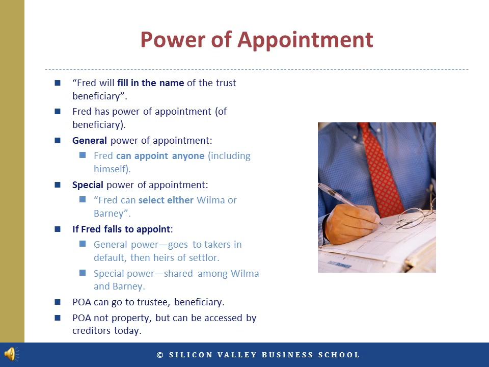Of course, when he appoints himself and receives funds as beneficiary, these funds are then property and are then accessible to his creditors. The modern view, however, is that a holder of a general power of appointment is able to release funds to himself from the trust, and these funds are accessible to the holder's creditors.